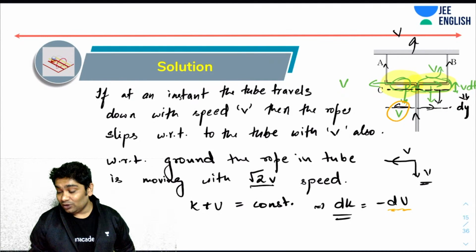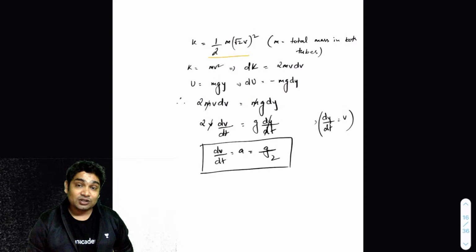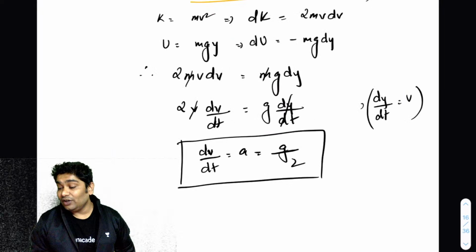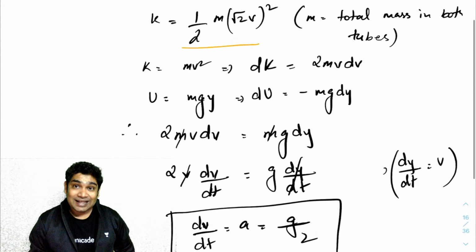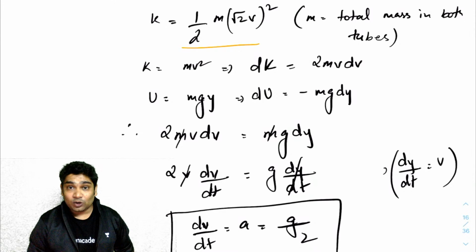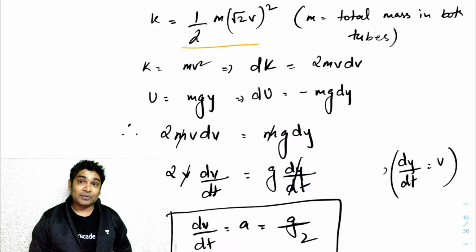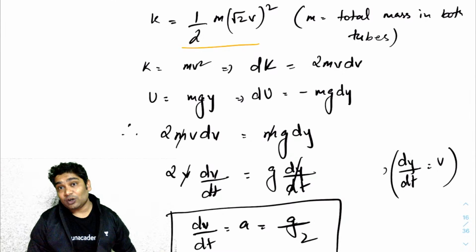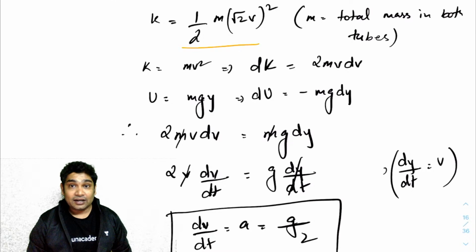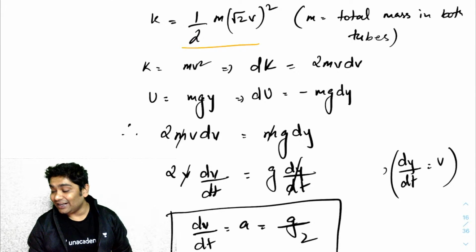The kinetic energy of the rope is the only part which carries mass. The tube has no mass, so the tube will not gain any kinetic energy. All the kinetic energy would be gained by the rope. At any instant when the tube is moving with speed v, the kinetic energy of the rope can be written as this. If I differentiate this in dt time, this is the gain in kinetic energy.